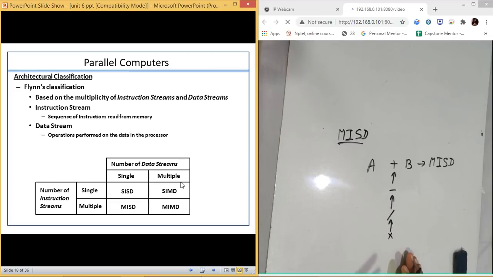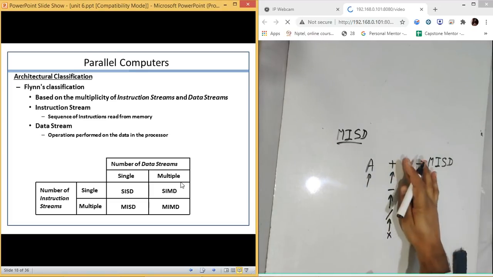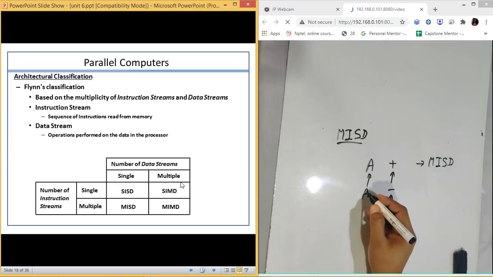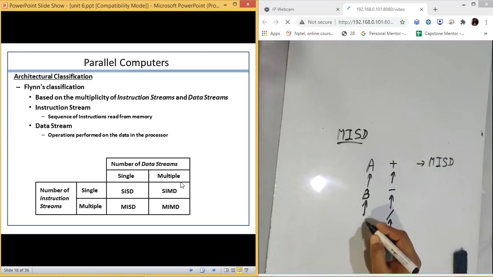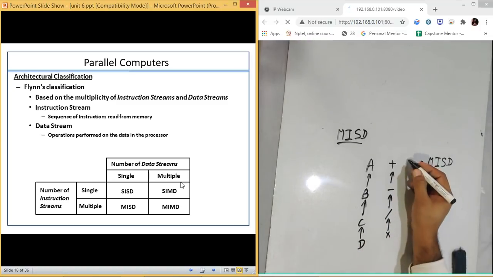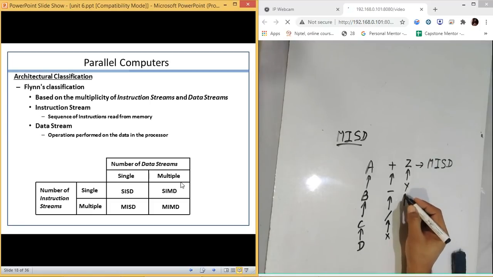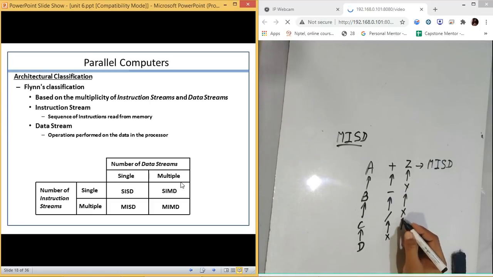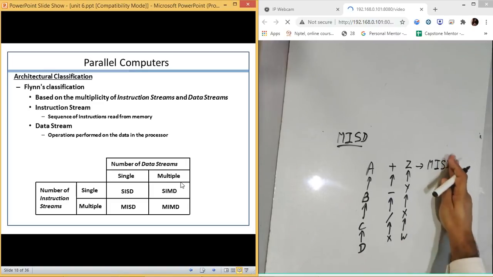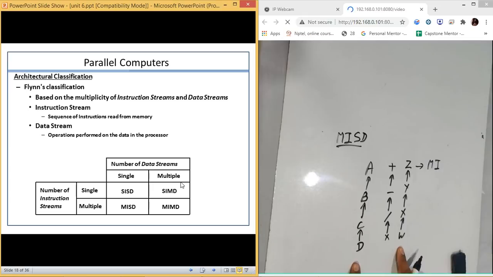Now let us talk about MIMD, multiple instructions, multiple data. Same as we were talking about earlier, we have a value A, a value B, a value C, a value D. For this we have a value Z, Y, X, W. Now in this case, there are multiple streams of data and multiple streams of instruction.